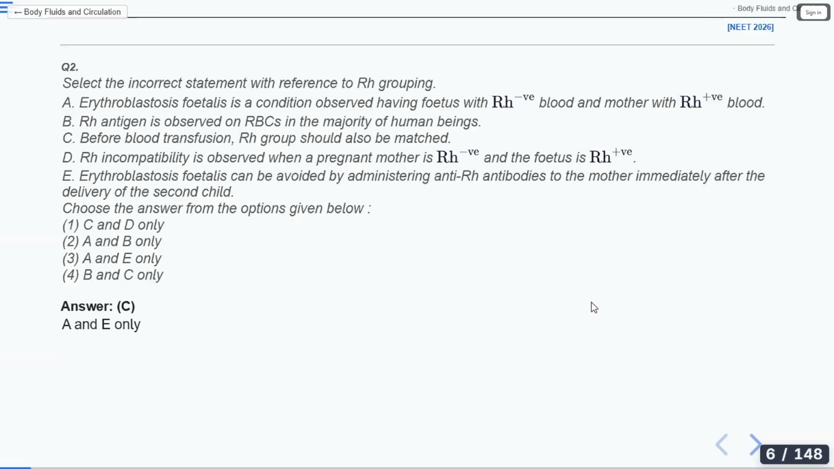So when a mother with anti-RH antibodies is given a dose, she will be given RH antibodies after the delivery of the first child or the second child? She should be administered after the second child. Erythroblastosis fetalis can be avoided by administering anti-RH antibodies to the mother after the delivery of the first child or second child.